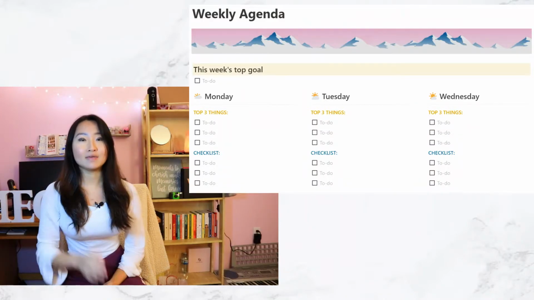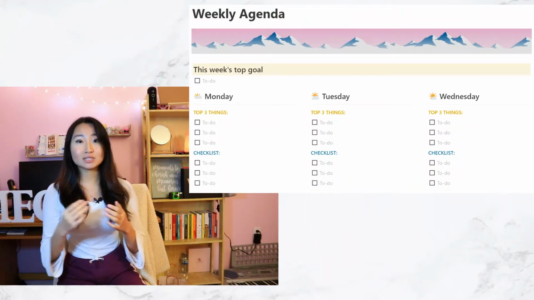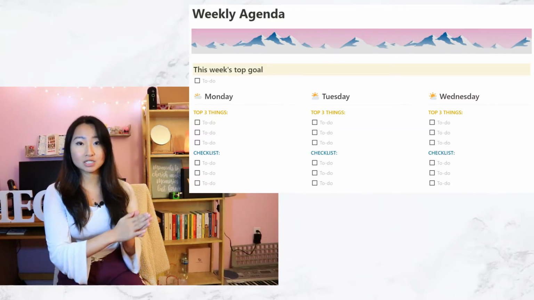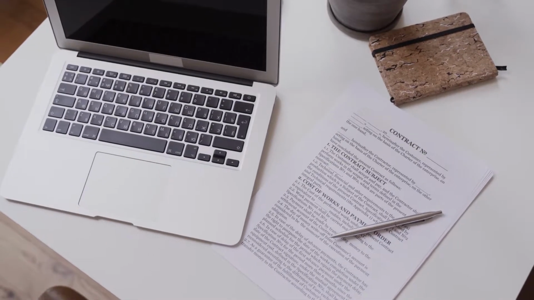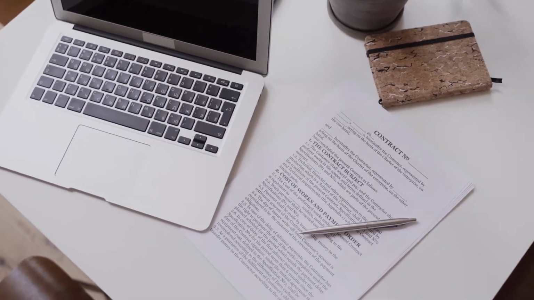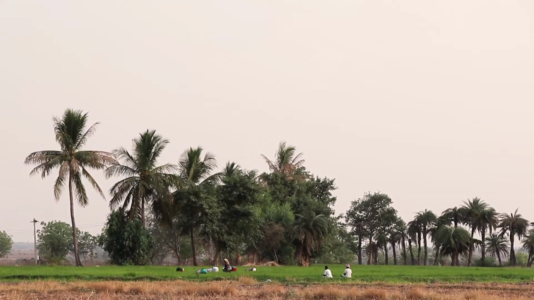The reason why this is effective is also because we want to have a direction for each day on what we are achieving. Now, as long as I finish those top 3 things, I'm not going to aimlessly feel like, oh, I still need to do more, I still need to do more. I have the reason to give myself a break and recharge and focus on my mental health.